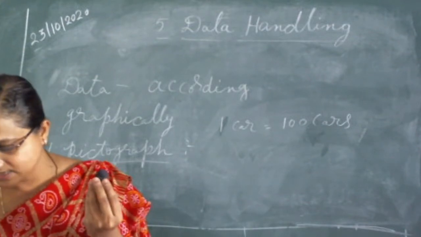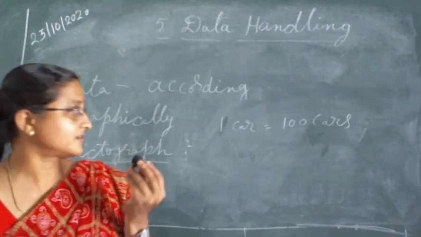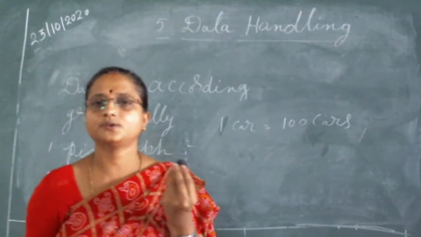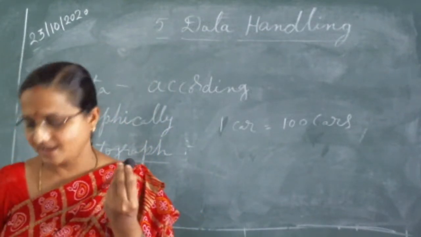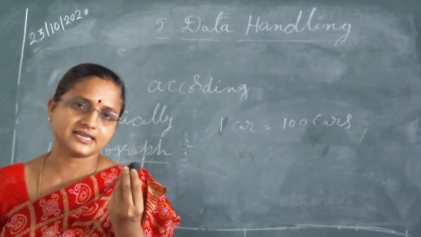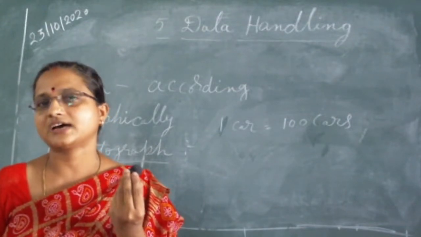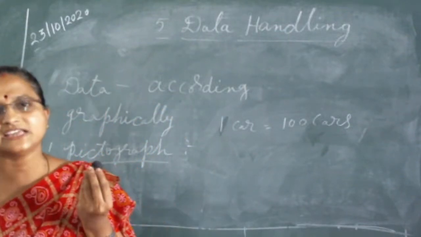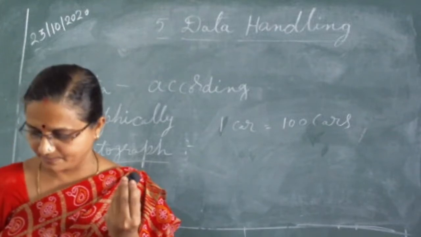So how many cars were produced in the month of July? I told you just now that one car is equal to 100 cars. If we have seen 2.5 cars, it means 250 cars. In August, we are seeing 3 cars, it means 300. And in September, we are seeing 4 cars. One car is equal to 100 cars, so 4 into 100 is 400 cars in September.